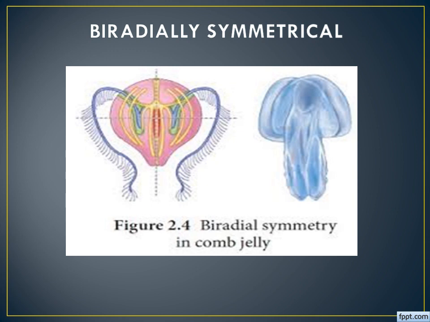One is passing through the longitudinal sagittal axis, another is the longitudinal transverse axis. Sagittal axis is one plane and transverse axis is the other, as mentioned there. So only in two planes will we get two equal halves. Understand? Okay, next one.